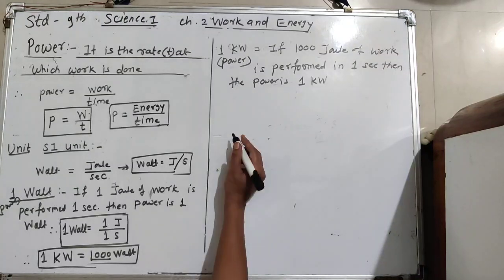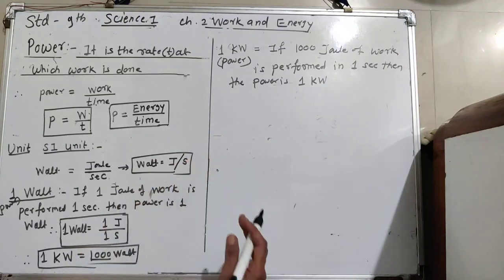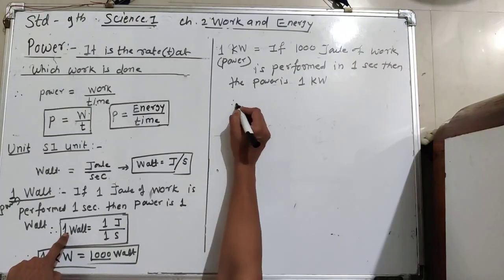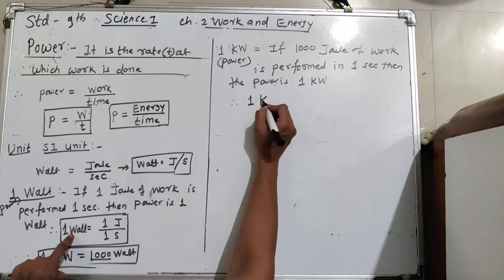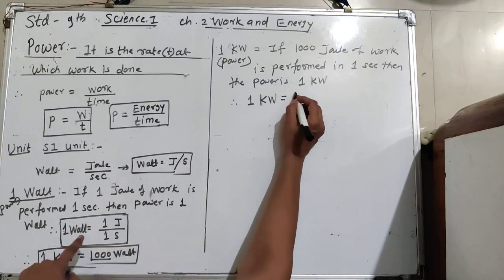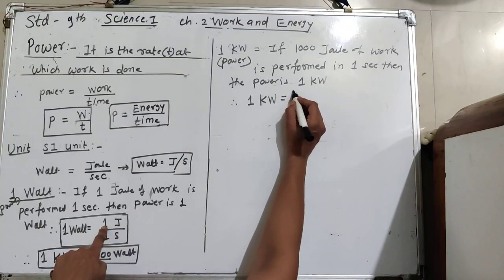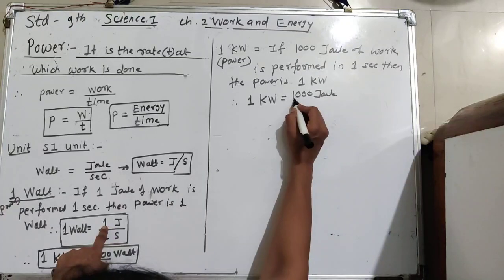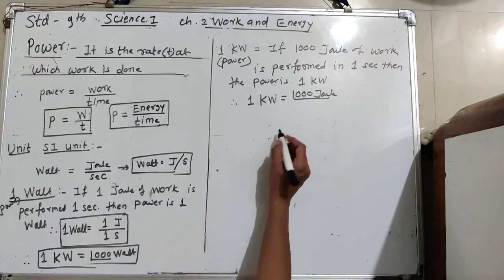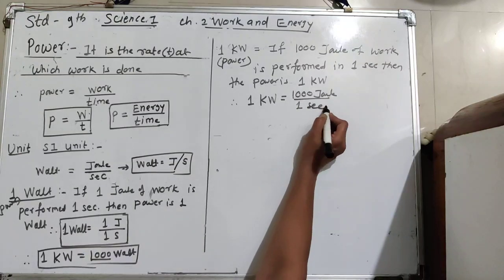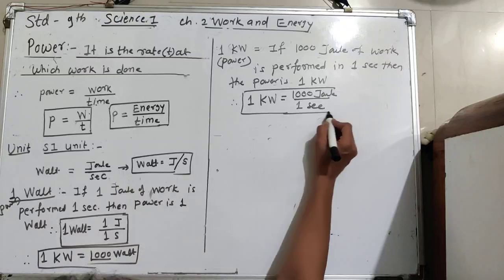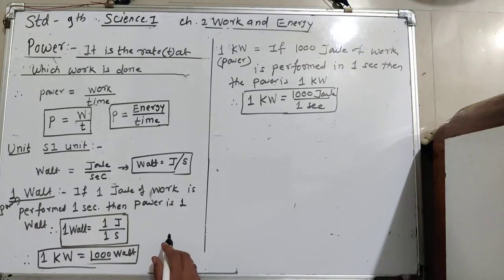So write the formula according to that. Therefore 1 kilowatt is equal to 1000 joule upon 1 second. According to the definition, this is the formula of 1 kilowatt.